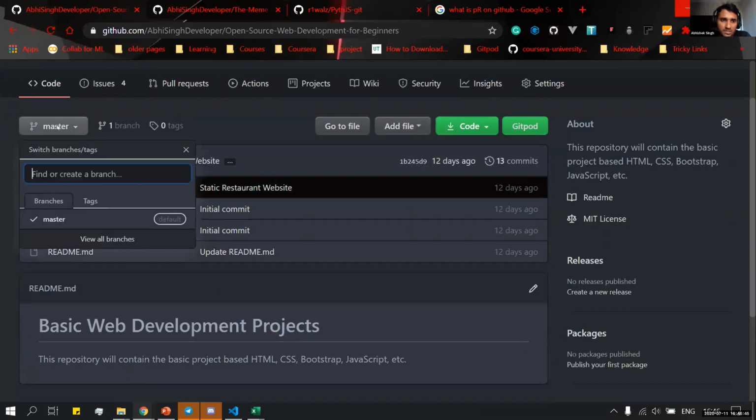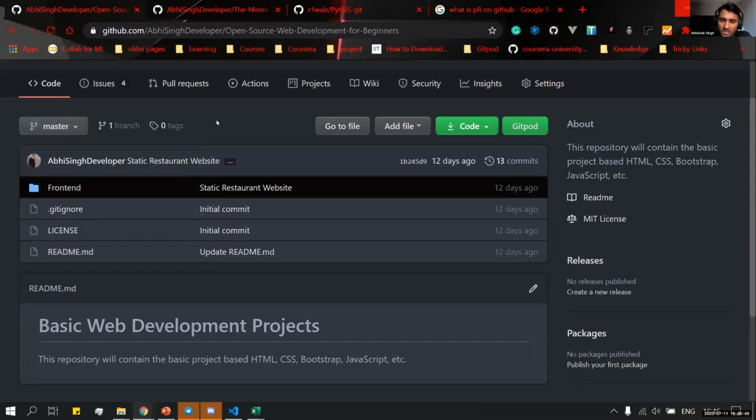Now here comes the branch section. What is a branch? We have an inbuilt branch with the name master, which is the main branch. For organizing code and preventing it from loss, we create branches.